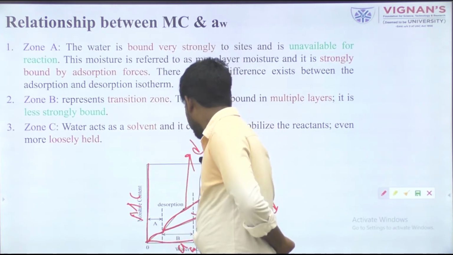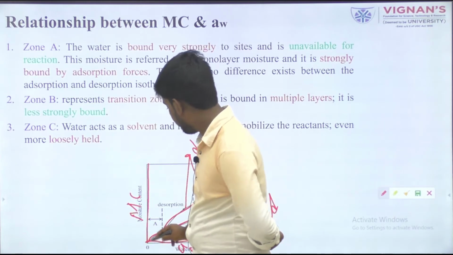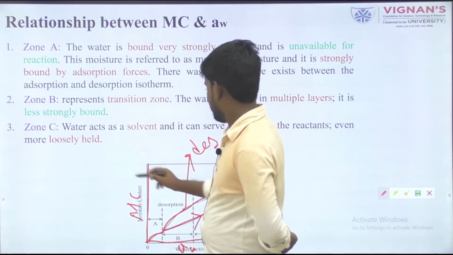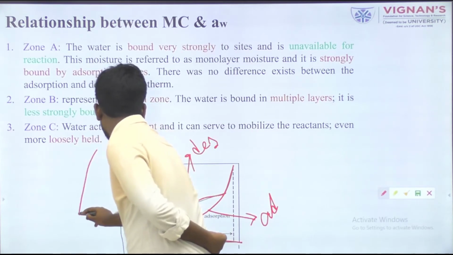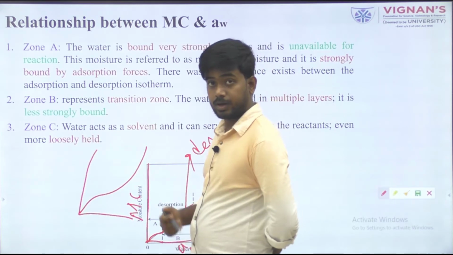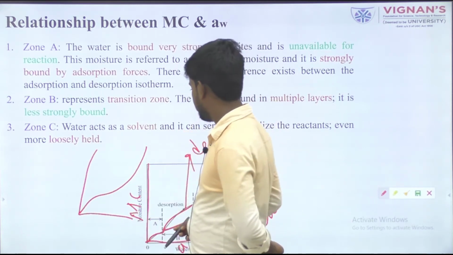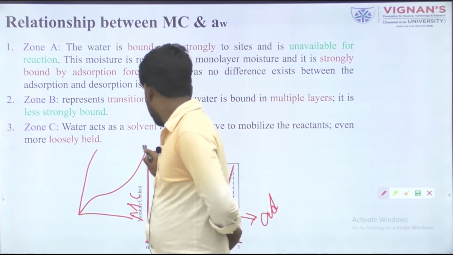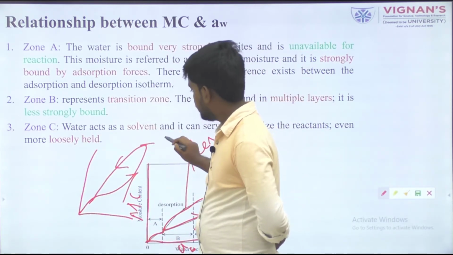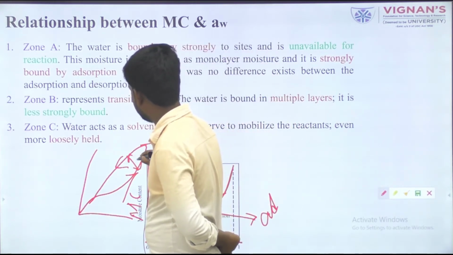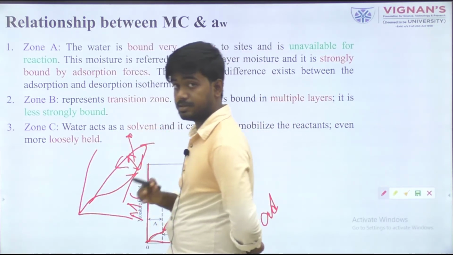This graph is presented when a material is gaining moisture content, and this type of graph will come. When a product attains equilibrium moisture content while losing moisture content, we get the other curve. The difference between adsorption and desorption in this direction is known as the hysteresis effect.